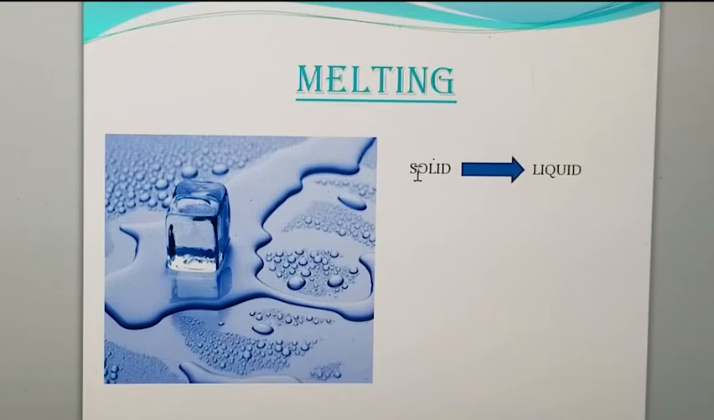Melting is the process in which a solid changes into liquid form. For example, an ice cube melts. One more example you can take is when chocolate melts.